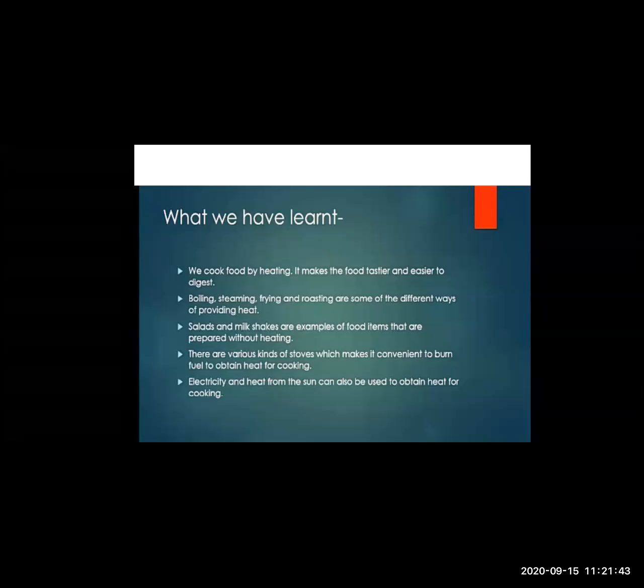Now we will see what we have learned. We have seen that we cook food by heating. It makes the food easier and tastier to digest. Boiling, steaming, frying, and roasting are some of the different ways of providing heat. Salads and milkshakes are examples of food items that are prepared without heating. There are various kinds of stoves which make it convenient to burn fuel to obtain heat for cooking. Electricity and heat from the sun can also be used to obtain heat for cooking.